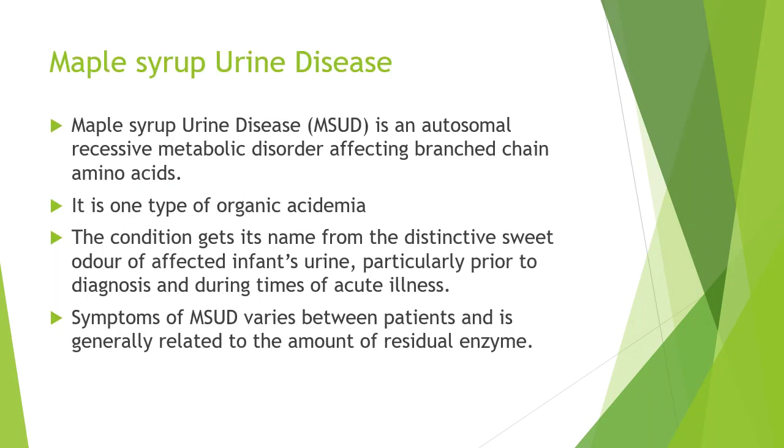As I said earlier, maple syrup urine disease is an autosomal recessive metabolic disorder affecting the process of branched chain amino acids. It is a type of organic acidemia. This disease is characterized by the sweet odor of the affected individual's urine, which resembles maple syrup or burnt sugar, hence the name. Symptoms of maple syrup urine disease differ among patients. The symptoms exhibited by patients depend upon the amount of enzyme activity.